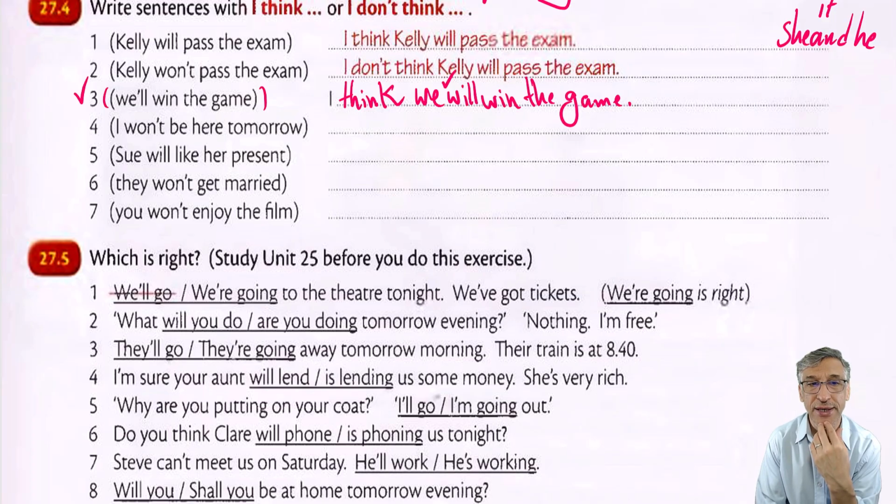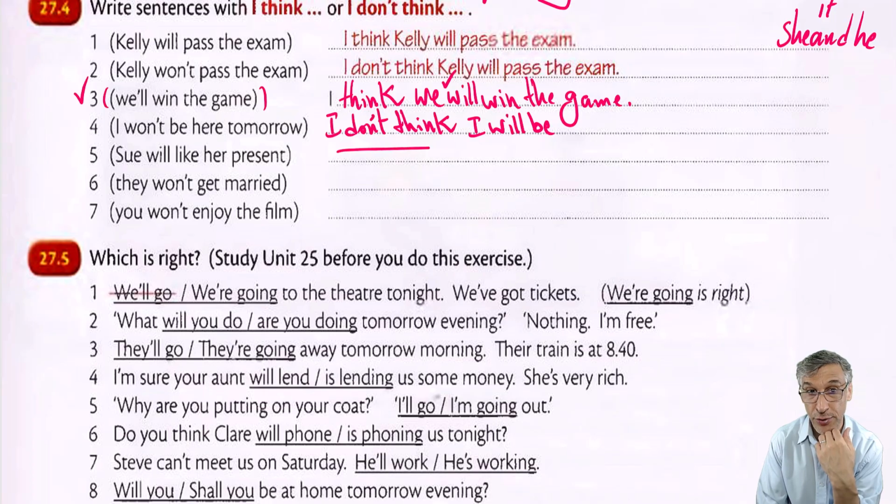I won't be here tomorrow. I can say, I don't think. Yes. I don't think I will be here tomorrow, because I am just predicting. I cannot say I won't be here tomorrow. I need to say first, I don't think, and then I will be here tomorrow, because I am predicting, as I said. Okay? This is very, very important.